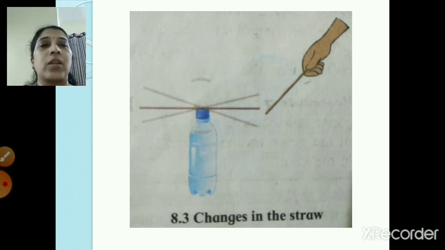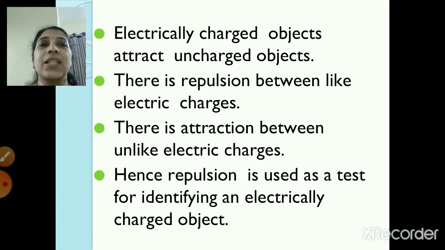So what can we say? That electrically charged objects attract uncharged objects. There is repulsion between like electric charges, and there is attraction between unlike electric charges. So repulsion is used as a test for identifying an electrically charged object.